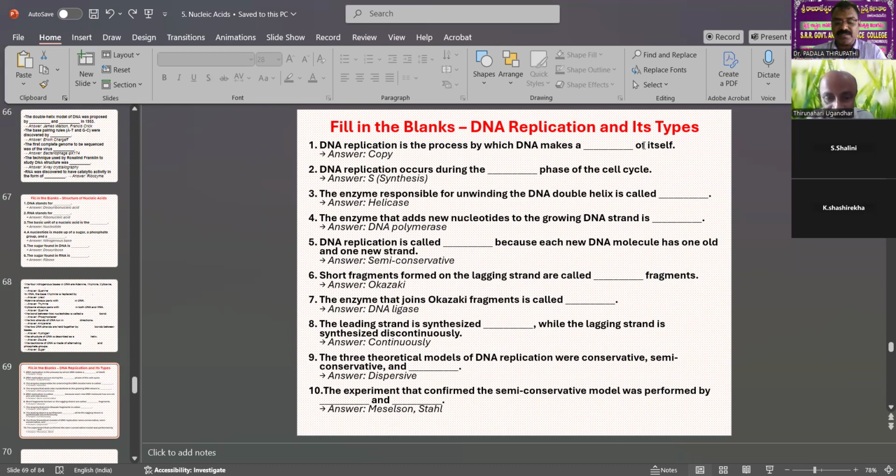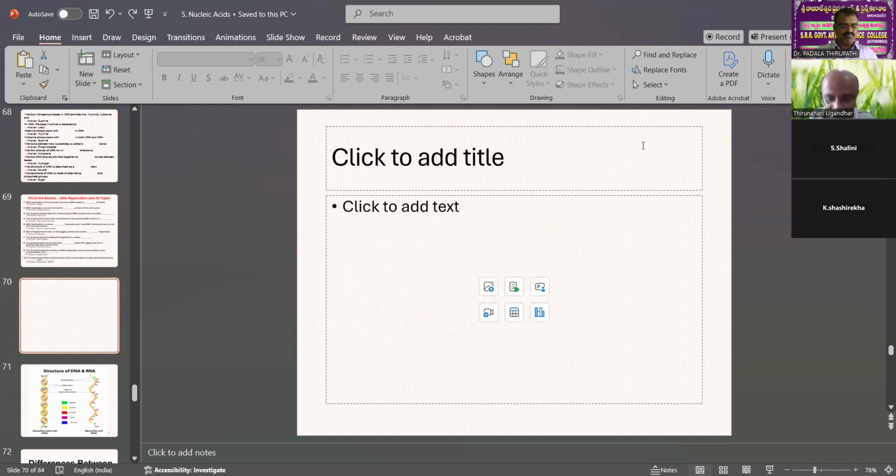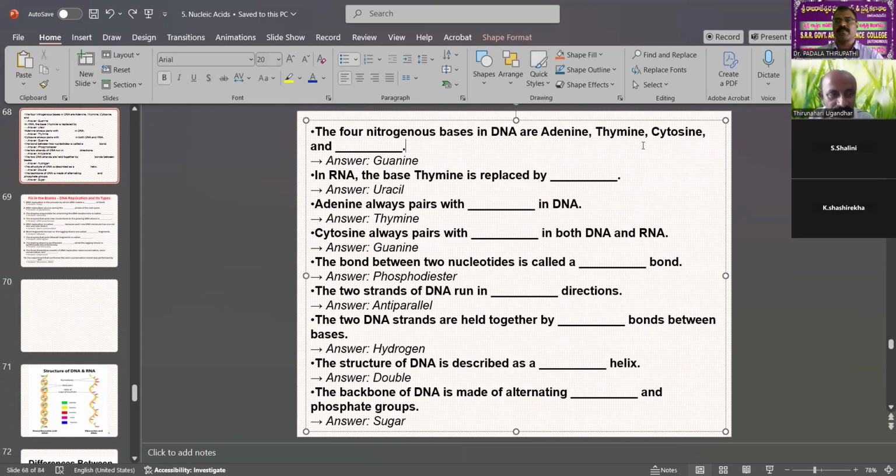It is also important. The three theoretical models of DNA replication were conservative, semi-conservative, and dispersive. The experiment that confirmed the semi-conservative model was performed by Meselson and Stahl. So this completes the structure of DNA. In the next class, I will take RNA structure.